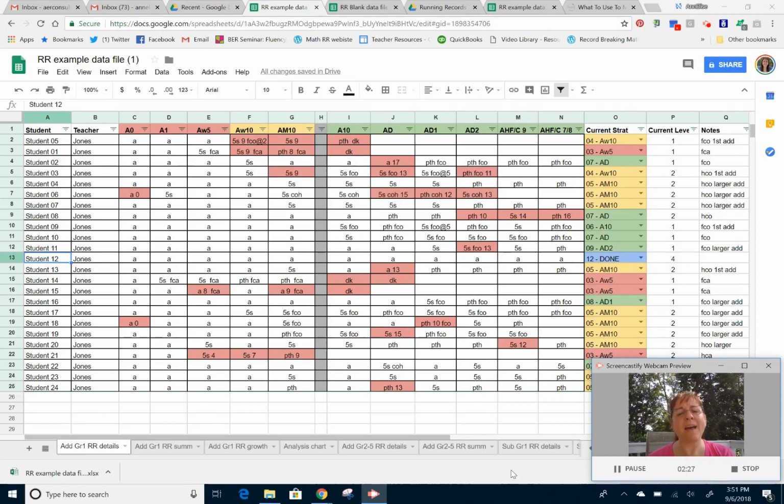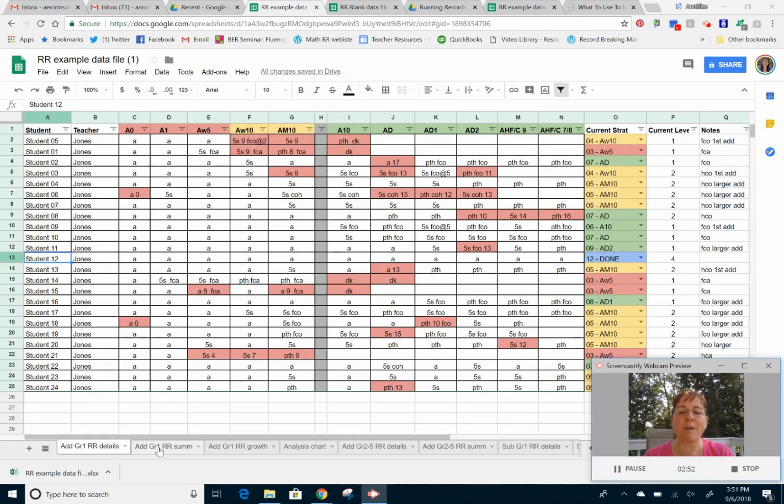So I have on here just an example data file. It's an Excel spreadsheet essentially, but I put it into Google Drive, so it turns it into a Sheets, but it works very similar to Excel. And it was originally an Excel file, actually. You'll notice here, there are 4 different tabs we have for each operation. So we have one that is a very detailed version of what the students said and did during their interview.